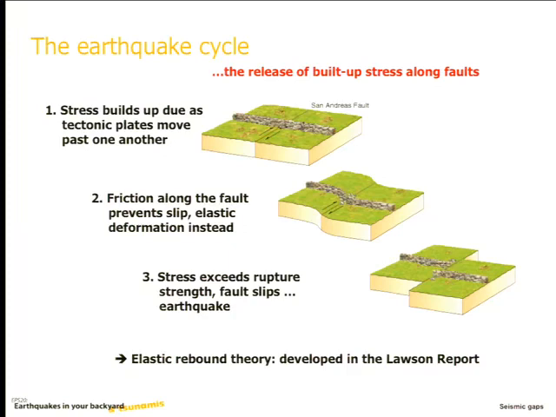We build up strain, and that strain is accommodated by deformation across the faults. You get this sort of S shape, and then you get to the point where the fault doesn't have the necessary strength to withstand this. It pops, and of course that's when we get an earthquake. Okay, so that is the earthquake cycle. It's a continuing cycle. It happens, and then we just go back to here, and we do it all over again, and we go around and around, and we keep having earthquakes. There's no surprise that we're going to continue to have earthquakes in the same places where we've had earthquakes in the past.